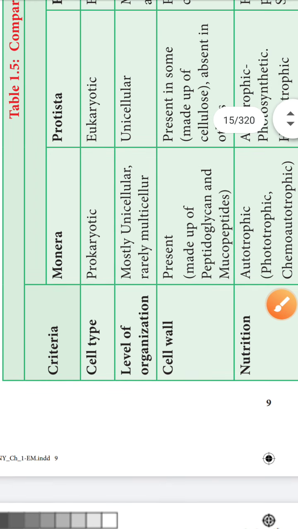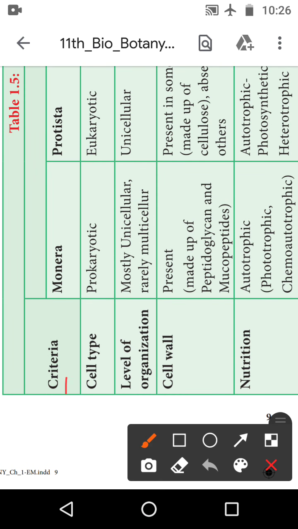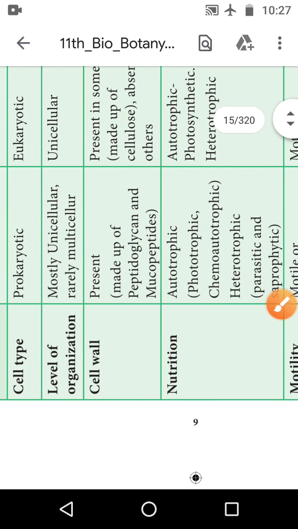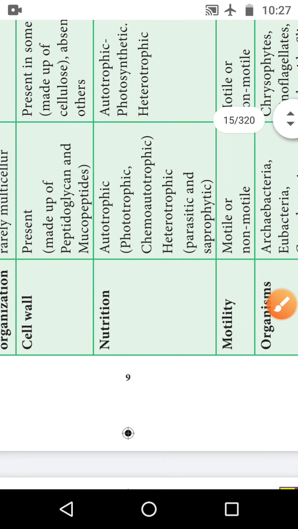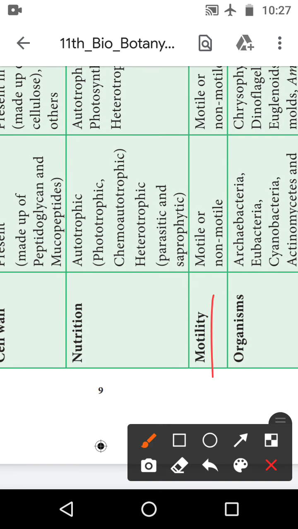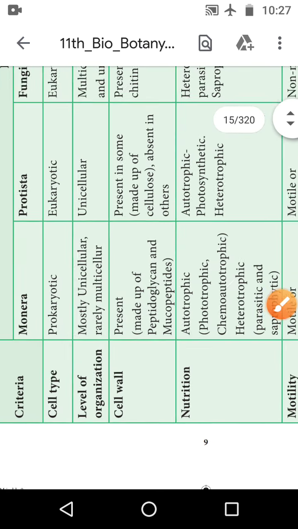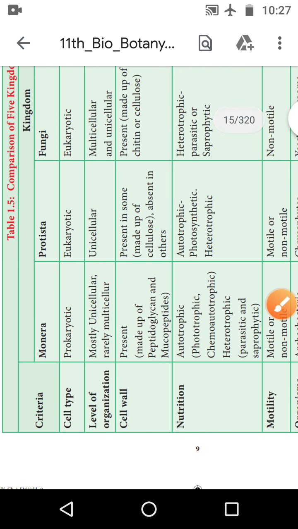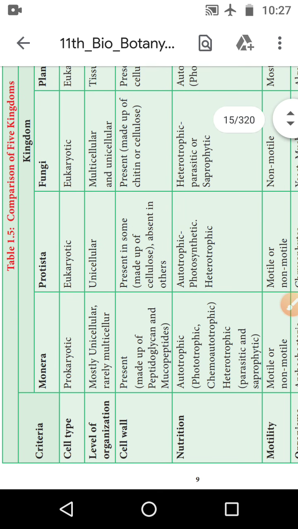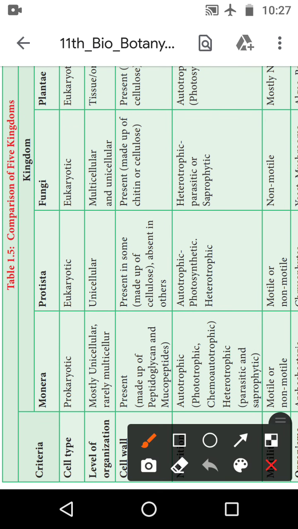So what is present? The criteria are: first the cell type, then level of organization, cell wall, nutrition, and next motility and the organisms. What are the organisms? We will see them one by one. First, criteria and Monera.